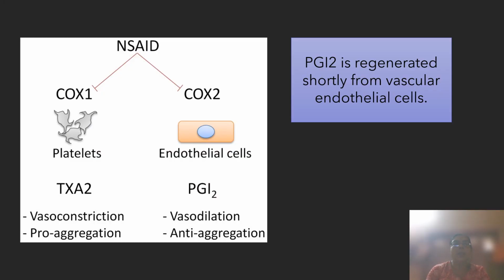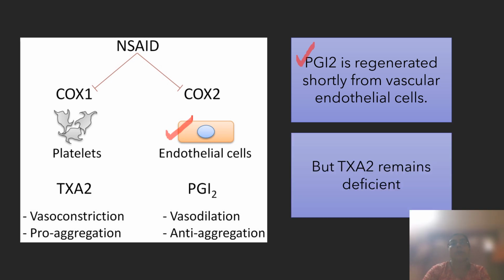When aspirin inhibits the cyclooxygenase enzyme, both the production of prostacyclin as well as the thromboxane A2 is reduced. But soon after that, prostacyclin can be regenerated. It will be regenerated shortly from the vascular endothelial cell. But the thromboxane will remain deficient for a longer period of time. What is the explanation of that?